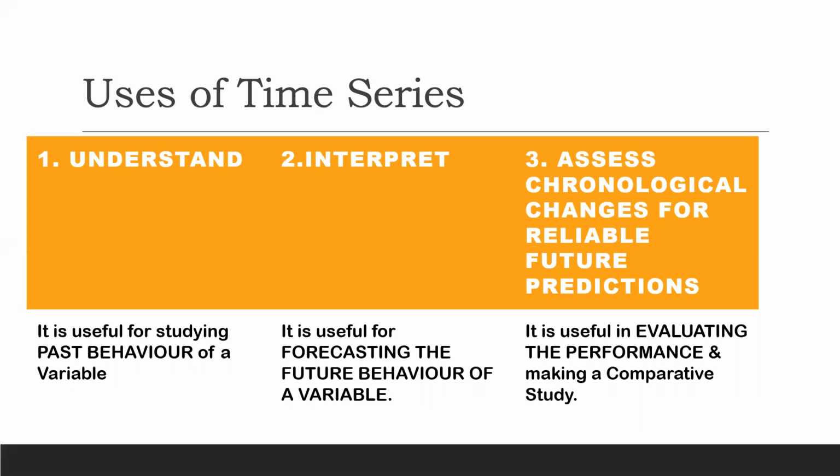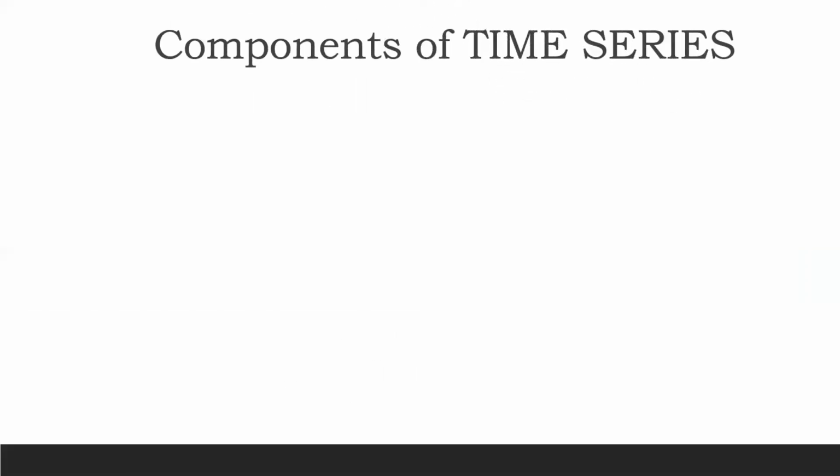Or an industrialist may be interested in predicting the weekly demand for his product for making the production schedule. So in some way we can use the concept of time series. So basically तीन चीजें involved हैं. You can study the past behavior. On the basis of that, you can predict the future behavior of the variable, and then evaluate the performance and then make a comparative study. That is what the use of time series is.